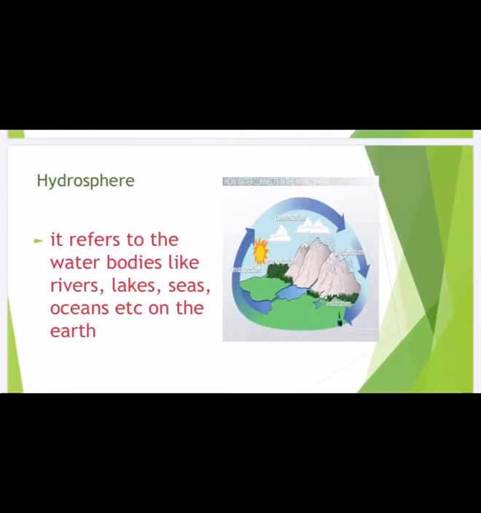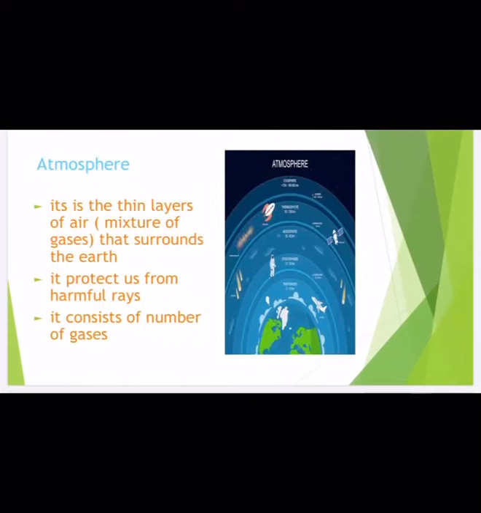Next we are going to the hydrosphere. It refers to the water bodies like rivers, lakes, seas, oceans, etc. on the earth. Whatever water bodies are on the earth are called the hydrosphere. In simple words, we can say water. The next one is atmosphere. It is air. It is a thin layer of air, a mixture of many gases that surrounds the earth, like nitrogen, oxygen, carbon dioxide and many other gases.